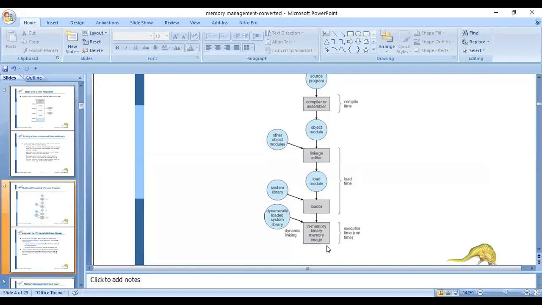The source program is the input, and at compile time it is converted using either a compiler or an assembler, producing relocatable code. Load time means performing linking and loading. It links other modules and also the system library.